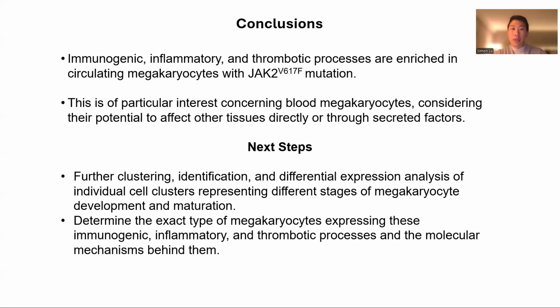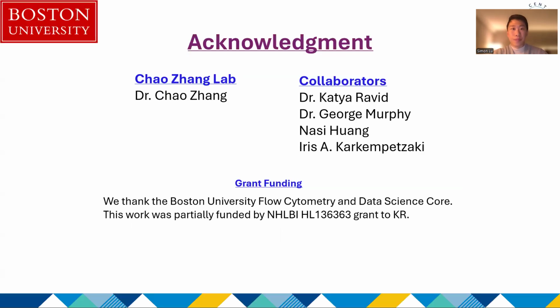So with that, our next steps are to perform further clustering, identification, and differential expression analysis of individual cell clusters representing different stages of megakaryocyte development and maturation. This analysis would allow us to determine the exact type of megakaryocytes that express these immunogenic, inflammatory, and thrombotic processes and the exact molecular mechanisms behind them.